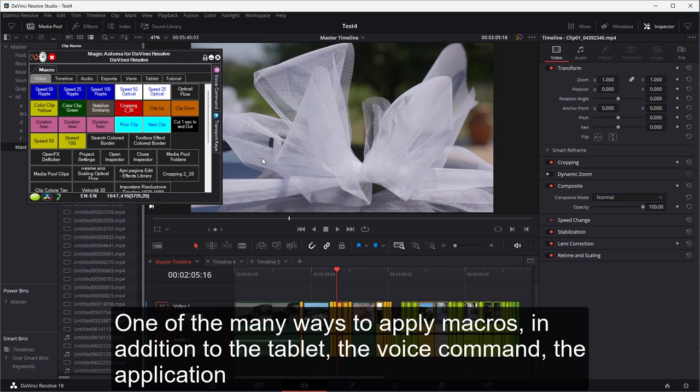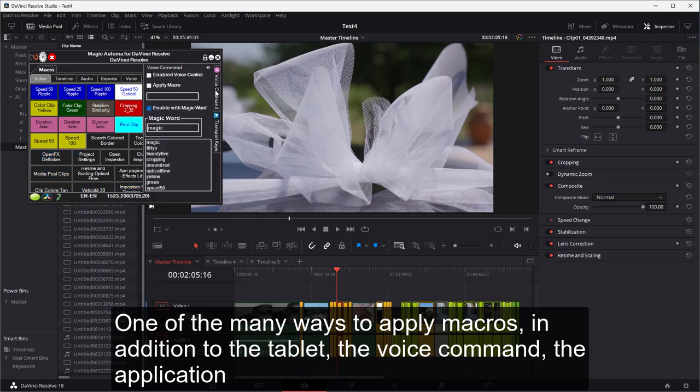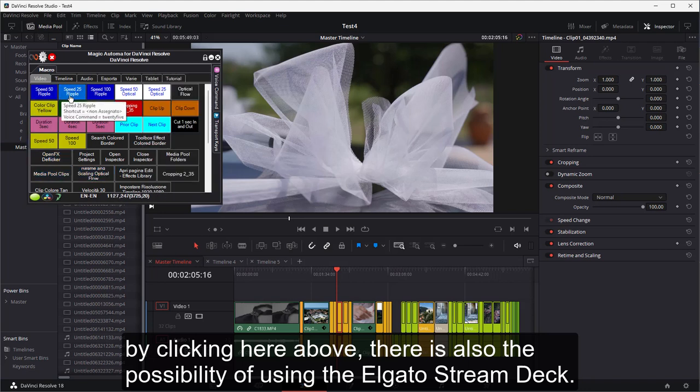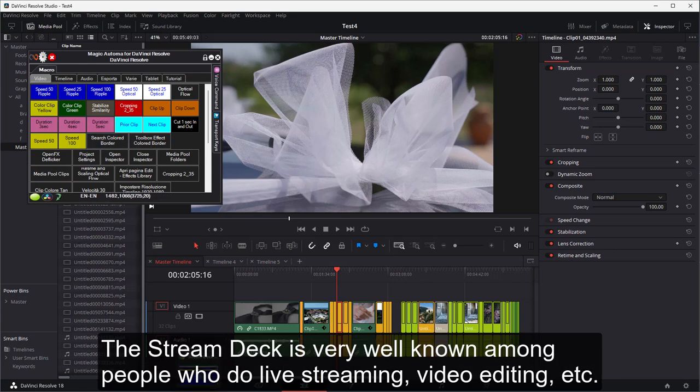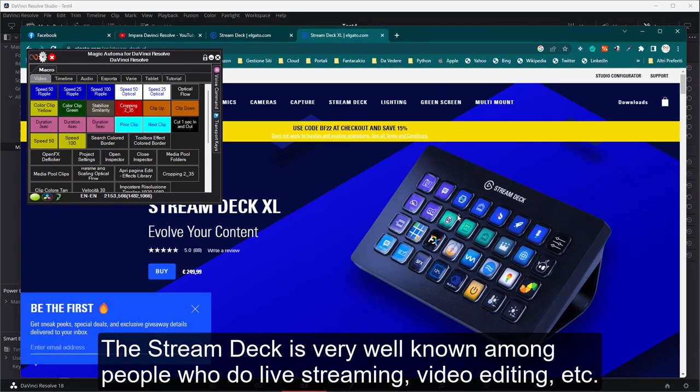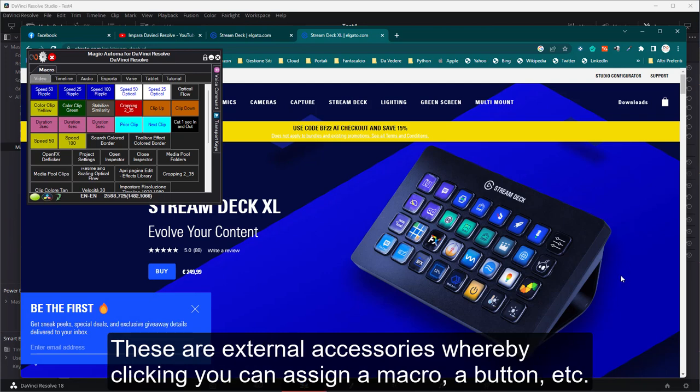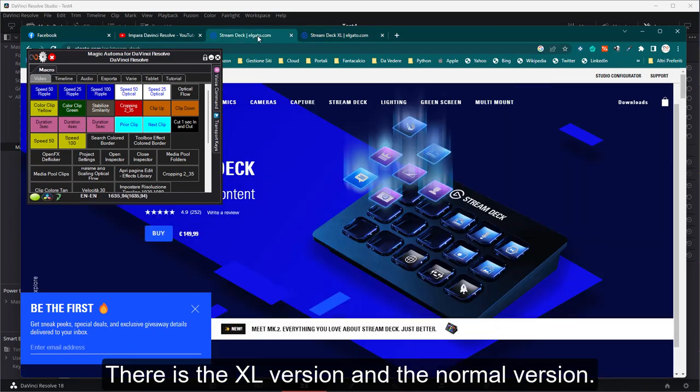One of the many ways to apply macros, in addition to the tablet, the voice command, and the application by clicking here above, is also the possibility of using the Elgato Stream Deck. The Stream Deck is very well known among people who do live streaming, video editing, etc. These are external accessories where by clicking you can assign a macro, a button, etc. There is the XL version and the normal version.